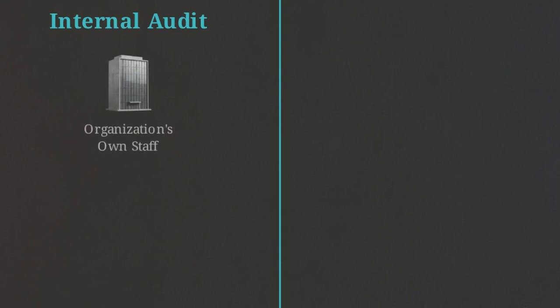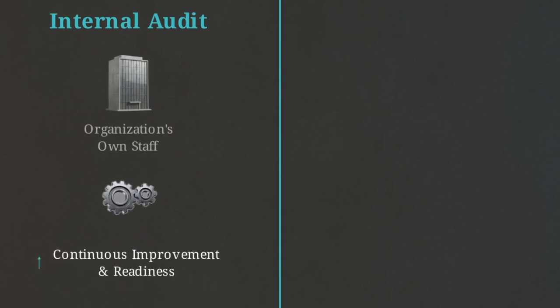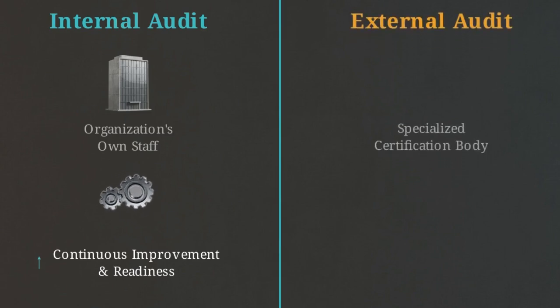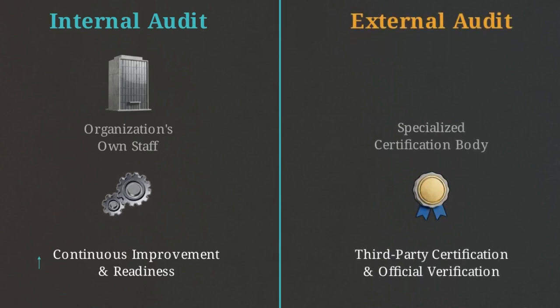An internal audit is conducted by an organization's own staff to drive continuous improvement and test their readiness. An external audit, specifically a third-party audit, is performed by a specialized certification body to officially verify compliance.